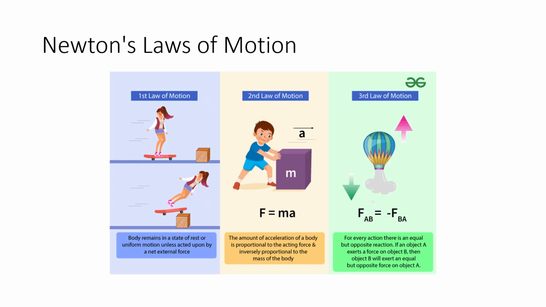Force equals mass into acceleration. The third law, for every action, there is an equal but opposite reaction. If object A exerts a force on object B, then object B will exert an equal but opposite force on object A. So these are the three important Newton's laws of motion.